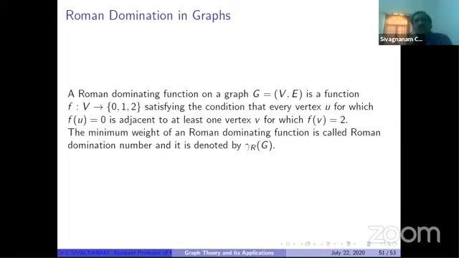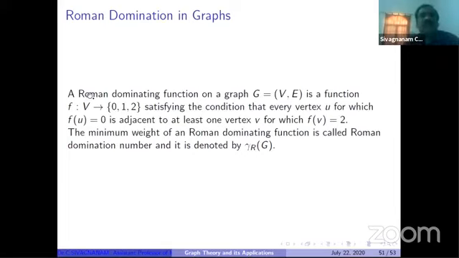0, 1 or 2. So any one of these 3 numbers only we can assign. So our goal domain is the set containing the 3 values 0, 1, 2. But what is the condition we need? Each and every vertex we are assigning the number 0, 1, or 2. Suppose one vertex we are assigning the number 0, it means at least one adjacent vertex we have to assign the number 2. This is the only condition.